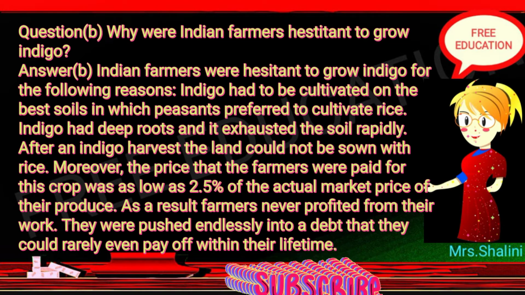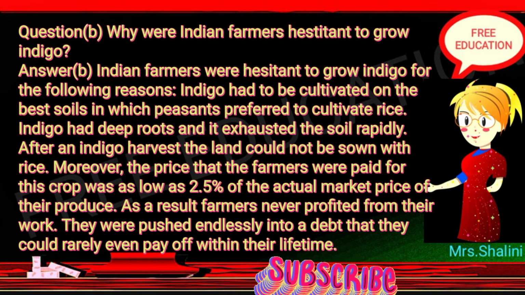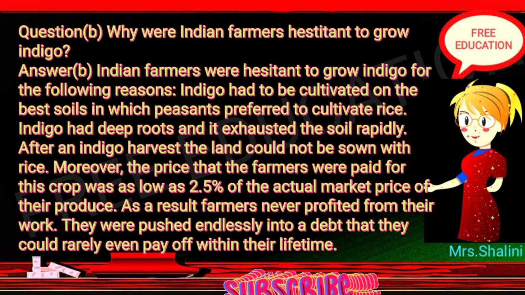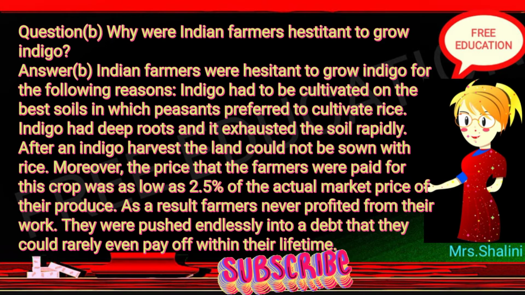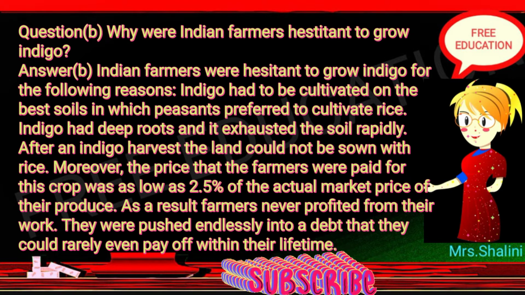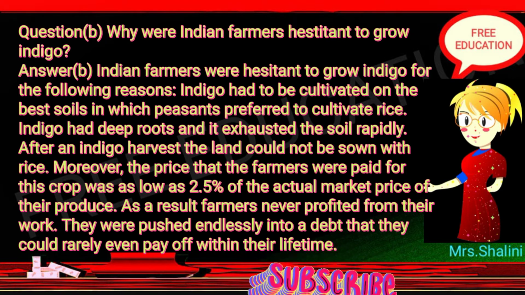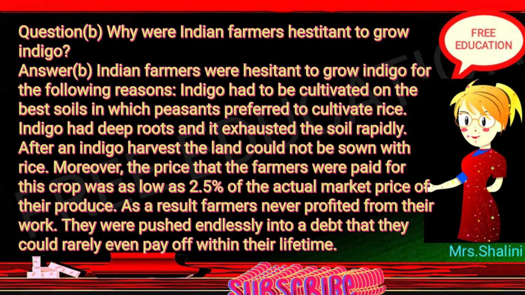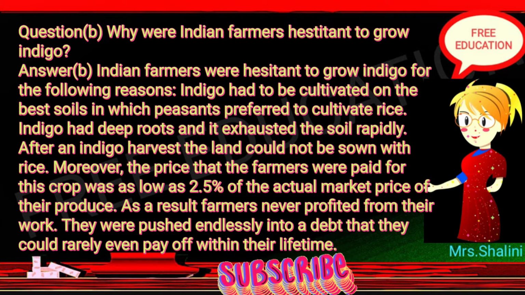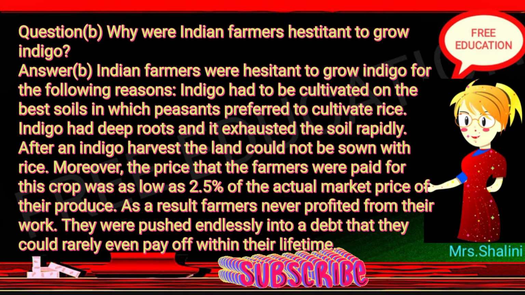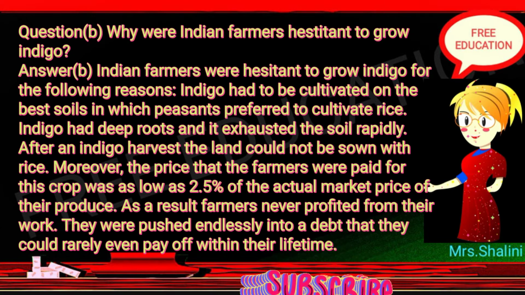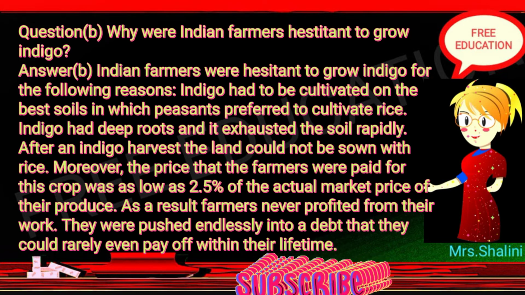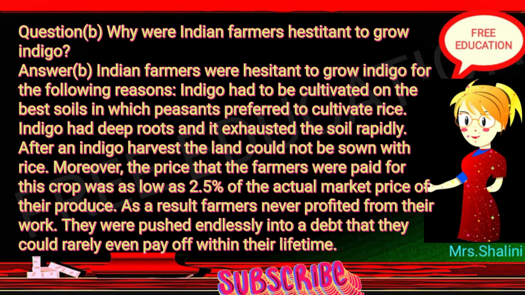Answer. B. Indian farmers were hesitant to grow indigo for the following reasons. Indigo had to be cultivated on the best soils in which peasants preferred to cultivate rice. Indigo had deep roots and it exhausted the soil rapidly. After an indigo harvest, the land could not be sown with rice. Moreover, the price that the farmers were paid for this crop was as low as 2.5% of the actual market price of their produce. As a result, farmers never profited from their work. They were pushed endlessly into a debt that they could rarely even pay off.